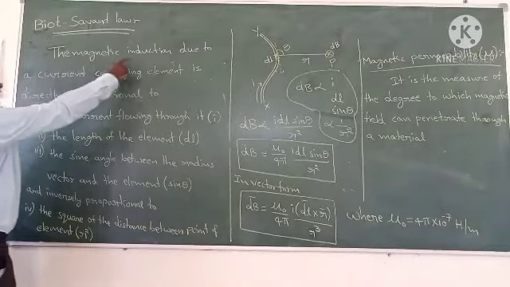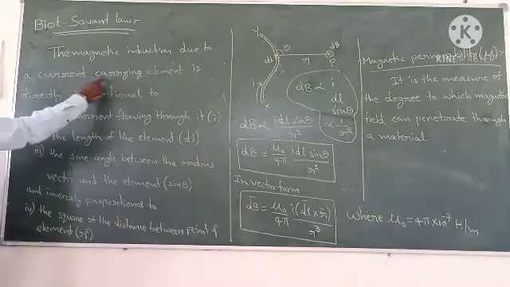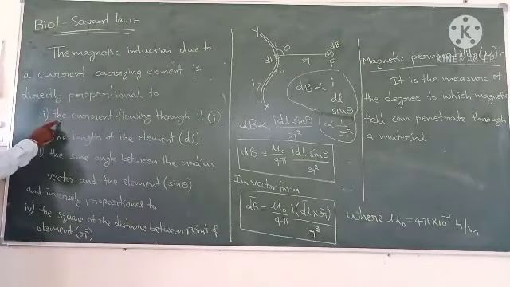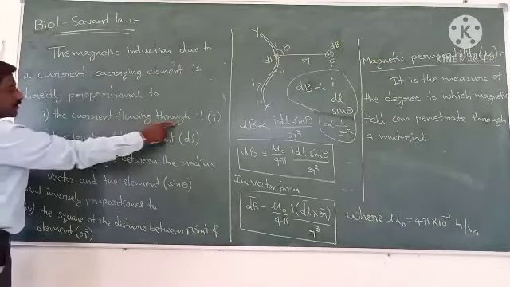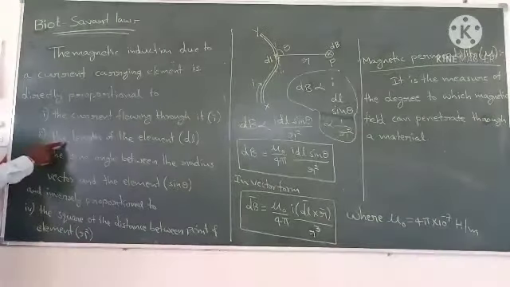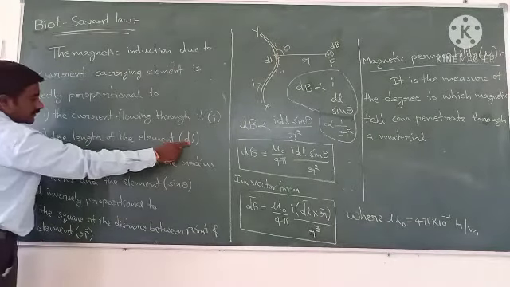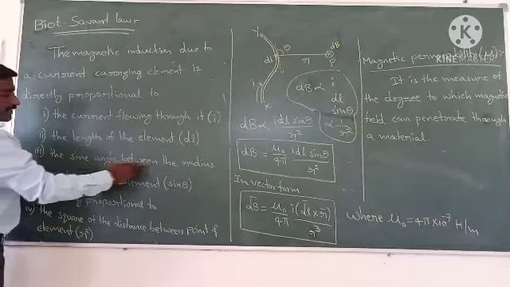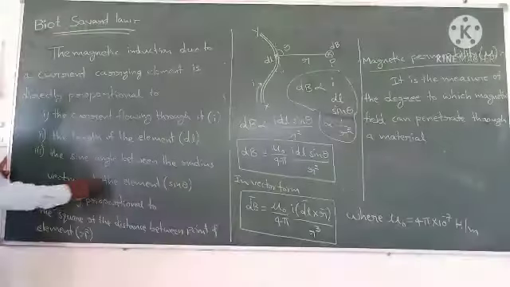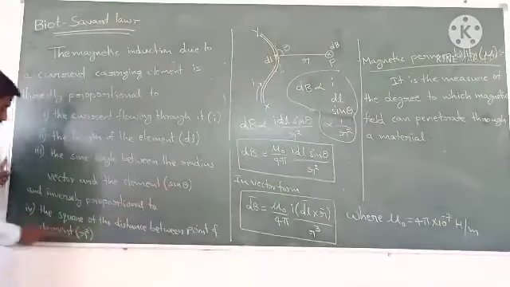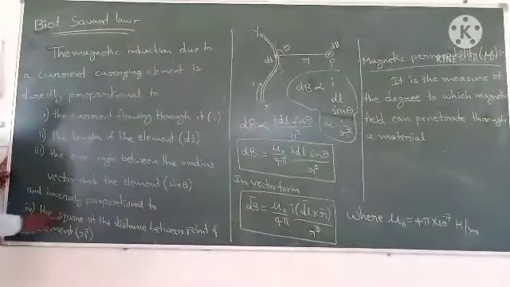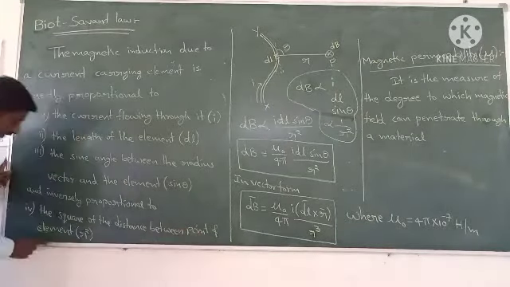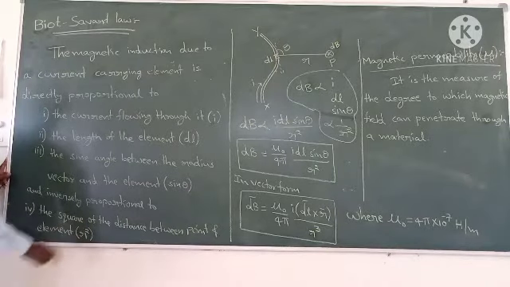You can find the statement here. The magnetic induction due to a current carrying element is directly proportional to, number 1, the current flowing through it, that is I. Number 2, the length of the element, that is dl, and the sine of the angle between the radius vector and element, that is sin theta, and inversely proportional to the square of the distance between the point and element, that is r square.